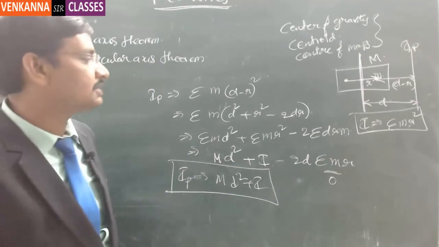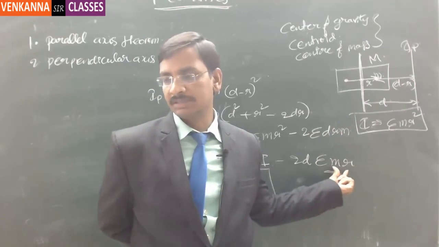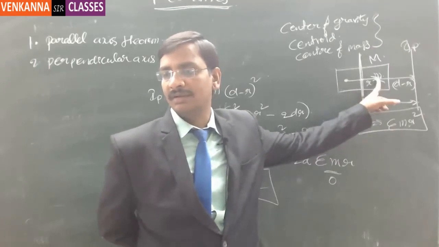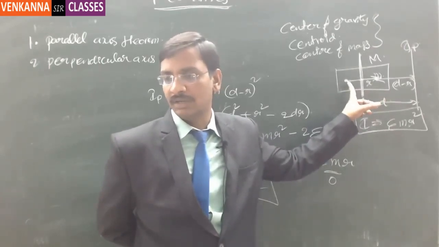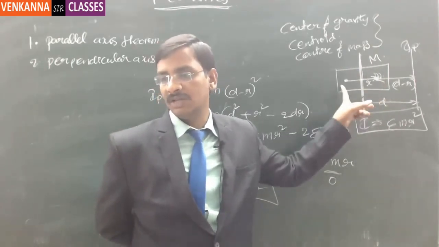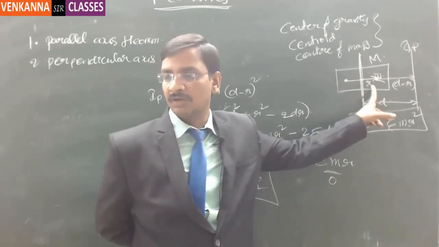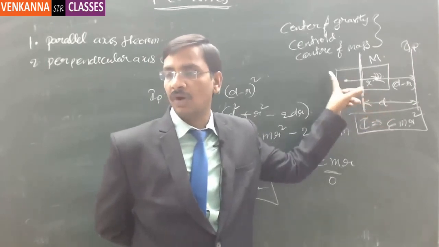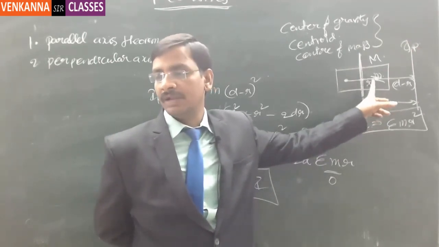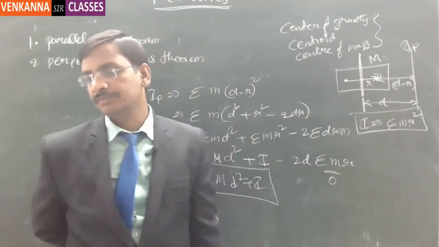Why 0? I told you just now. Sigma mr means sum of mass into radius, and mass is a scalar quantity. This is on the right side, and correspondingly there will be a left side point as well. If there is a small m here, obviously there will be a small m here. If there is a capital M here, obviously there will be a capital M here. That means if there is a mass on the right side, there will be a mass on the left side. This is the positive value of r, this is the negative value of r. So for each value there will be an opposite value, right? So the sum together will come out to be 0. Understood or not, Rishi?